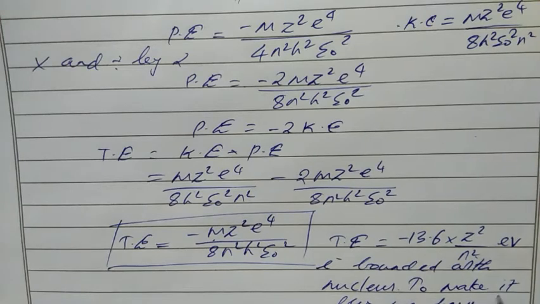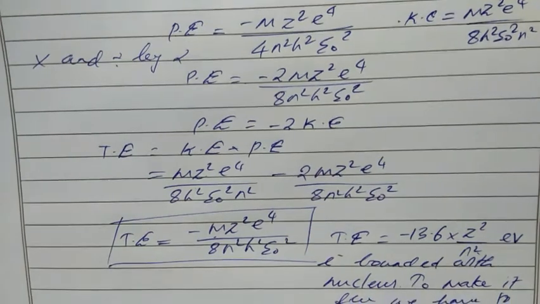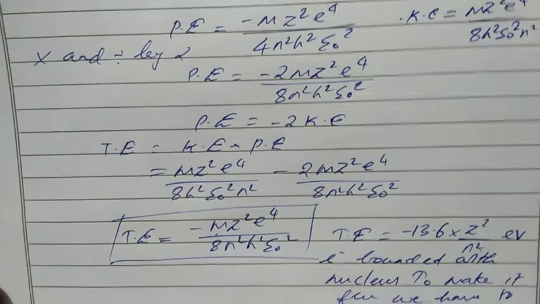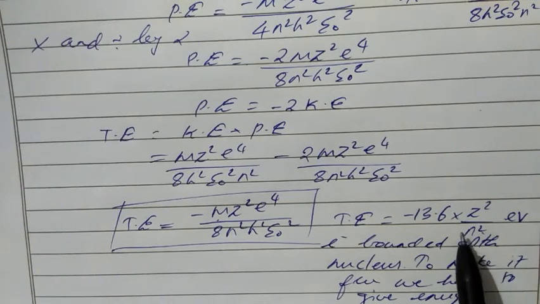We have to give this much energy to make the electron free from the nucleus or free from the atom. So that's why total energy will be a negative value. Okay, if it is in the first orbital, then we substitute n equals 1 to make it come out of the nucleus or out of the atom.